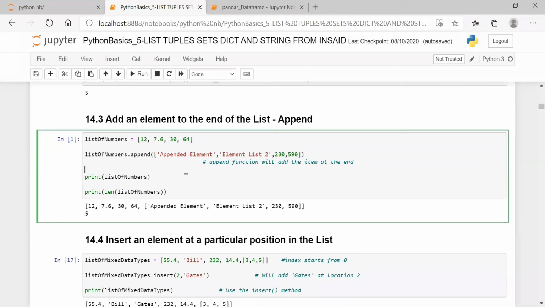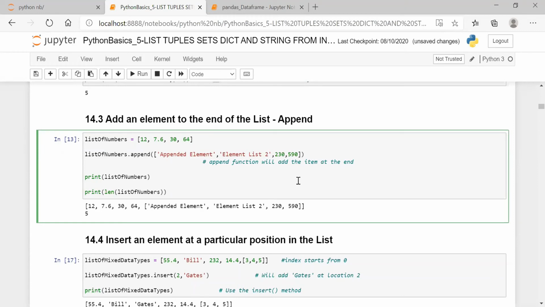It should be 5 only: 0, 1, 2, 3, and this entire thing is taken as 1. So 5 elements: 1, 2, 3, 4, 5. Got it now? Append is clear?